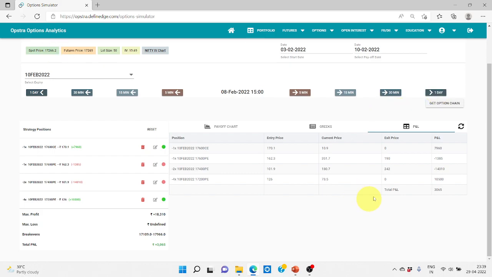Next day market is reversing, so we are going to profitable zone. Next day again, both the options that we currently hold are out of the money, so nothing to worry, and we are ending the week on profit. So here we did two adjustments. First we sold once, then again, 2 rounds happened. First we doubled the bet, again we doubled the bet. So 2 rounds, but again we are ending in profit.